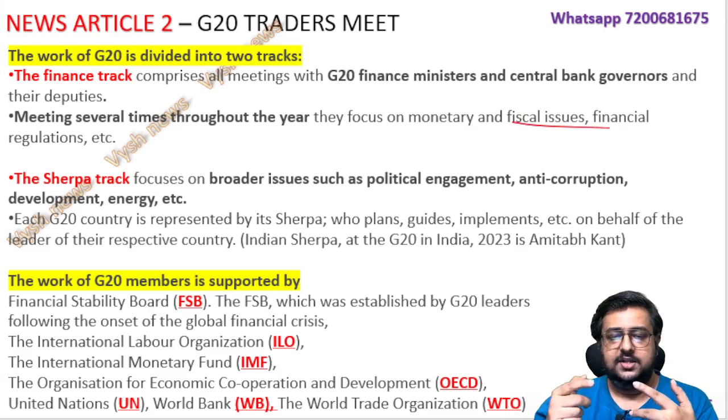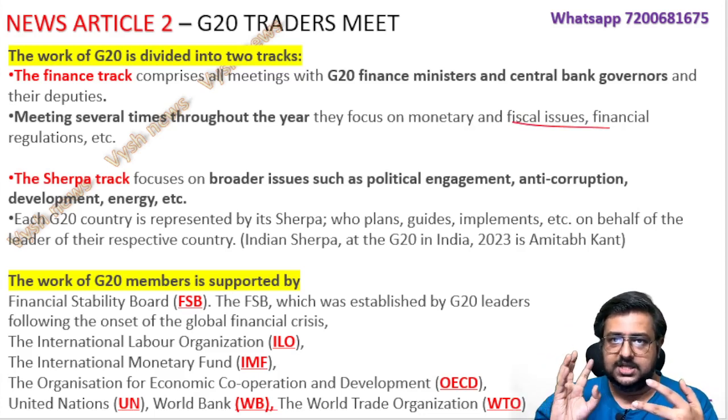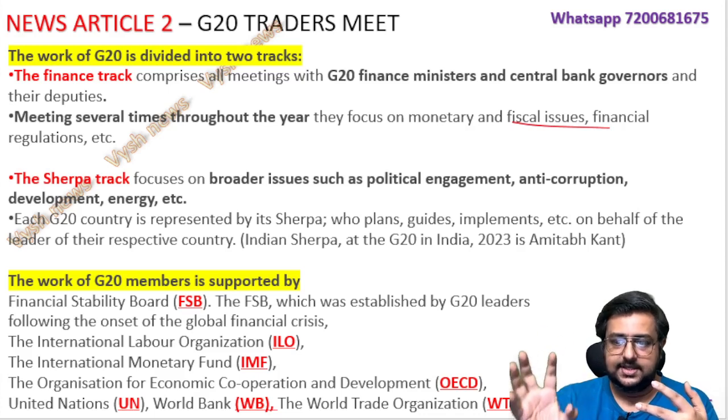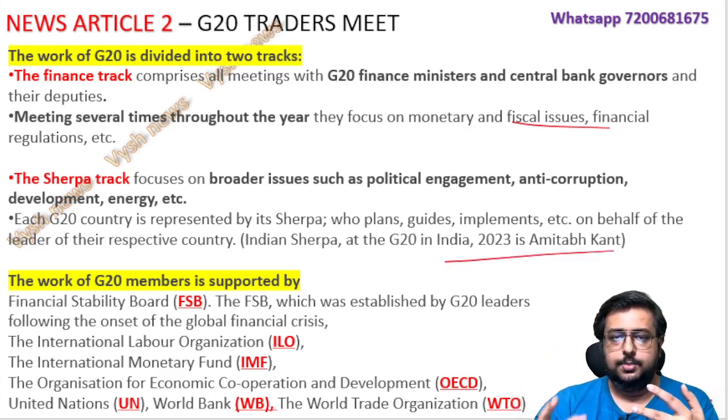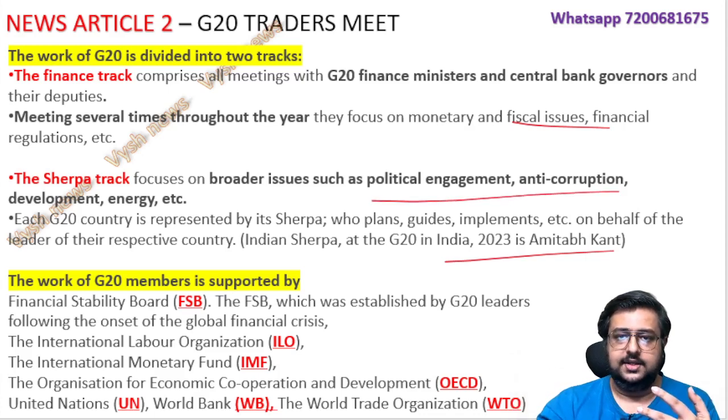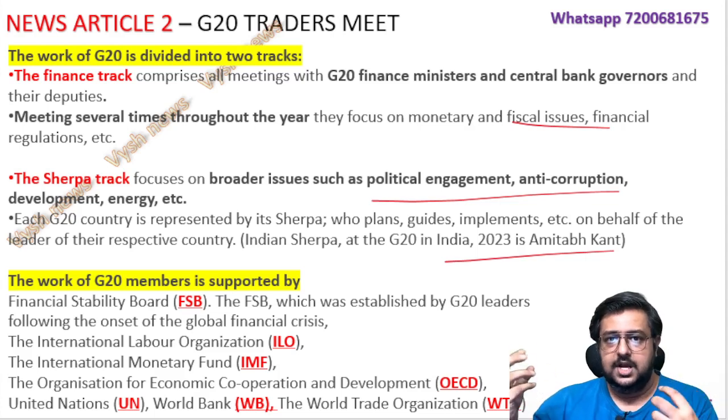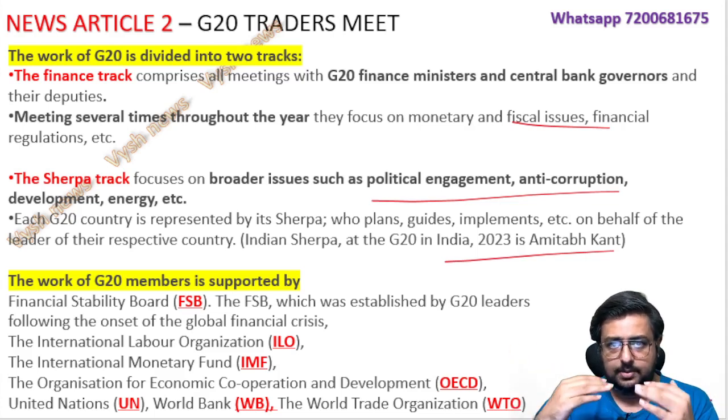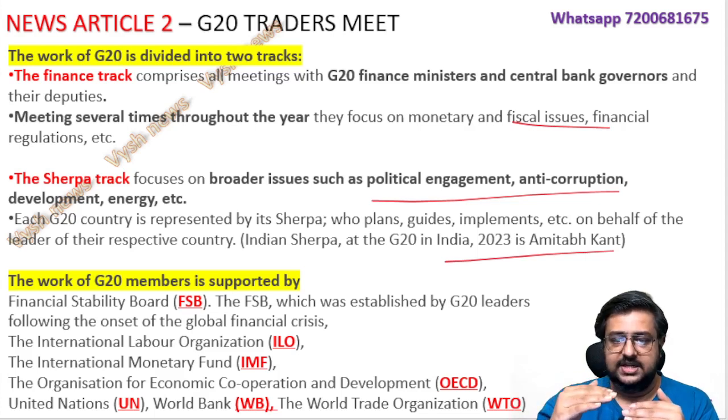But the other is the Sherpa track, meaning India, or whoever is the president, will have a Sherpa. Sherpa means a person who guides or decides the agenda and all these things. This year it is Amitabh Kant, who is from NITI Aayog. Okay, I think around 2018-19 it was the Reserve Bank governors who used to be like that. Somebody India will appoint is in charge of the agenda. The Sherpa track discusses all the other things: political issues, corruption, terrorism, climate change, everything. So the Sherpa track is the main track also. Finance is now a little lower; a little less gets decided in this G20.